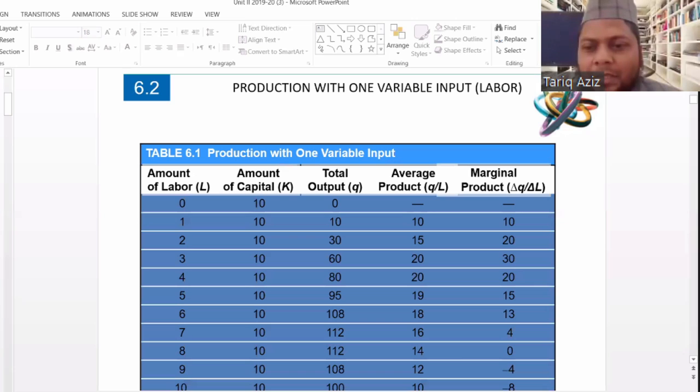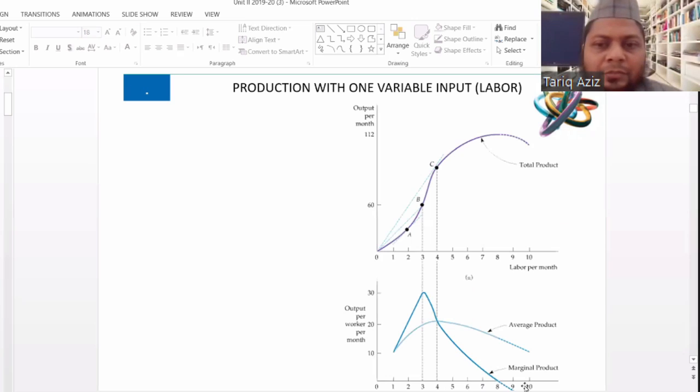This inverse V shape is the marginal product curve. Initially it increases, then it starts decreasing and goes in the negative direction.